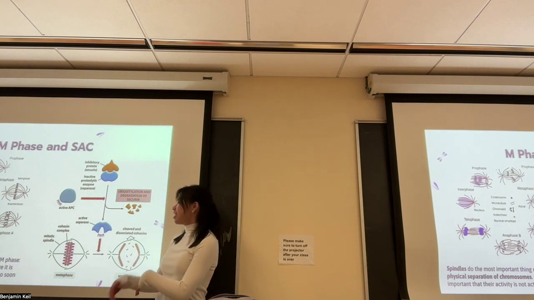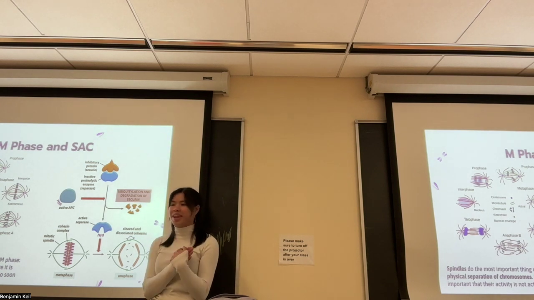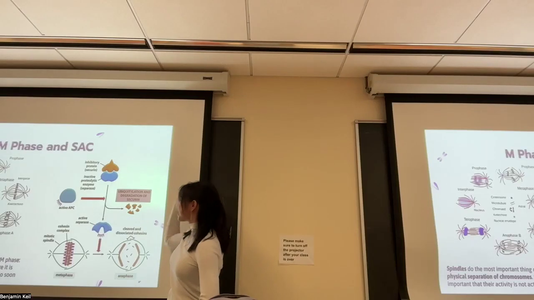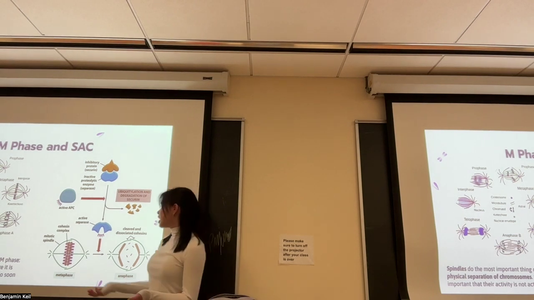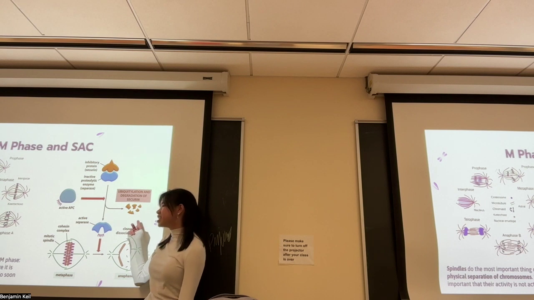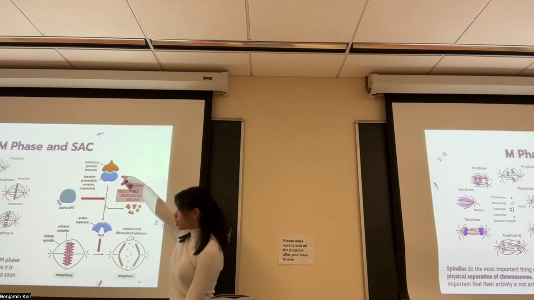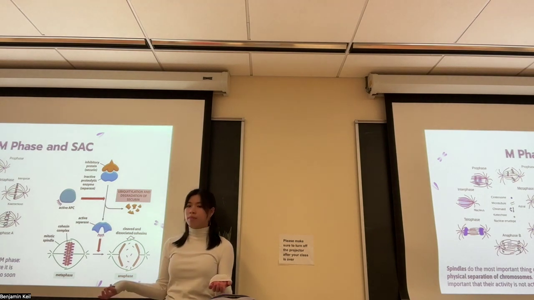But you want to hold its hand until the right time, until you're like, yep, you've been good, you deserve a treat. But that's kind of weird. So basically, securin is just holding on to separase and stopping it from being active. And then you have this other enzyme, APC, that comes and tags securin for degradation. And then your enzyme separase can go and cleave cohesin so that they can be separated.